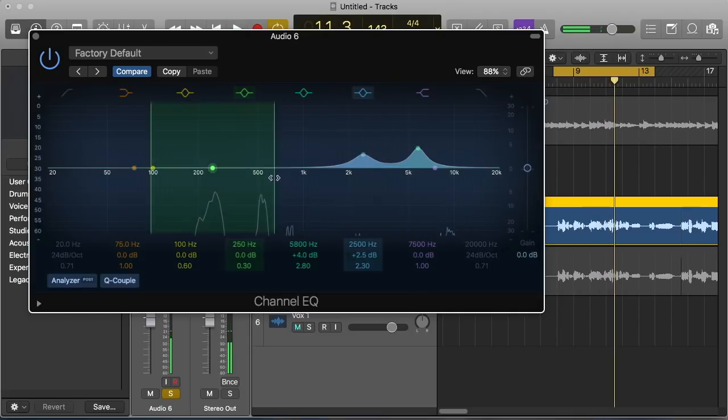And also in this EQ, we're going to filter sweep a little bit in this low mid-range here, and really find some of those frequencies that bother us.